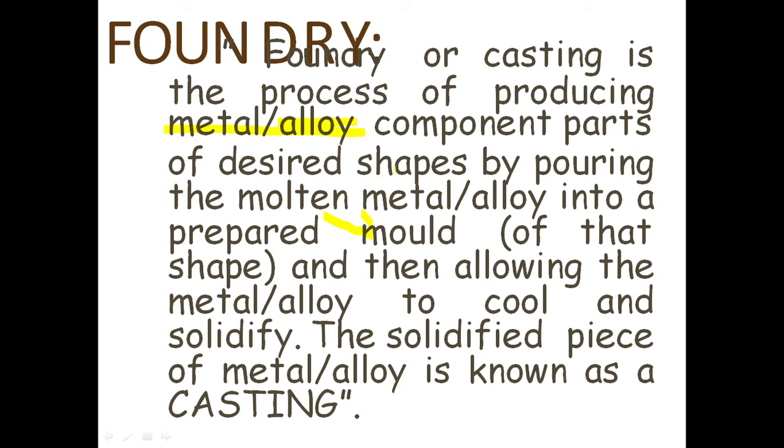In your viva, they may sometimes ask for a step by step explanation of the process of the foundry. So you can explain it like this: firstly there is melting of the metal, then there is pouring of the metal into the molds, and then we allow the molds to cool and solidify. After completing this process, the final product obtained, a solidified piece of metal alloy, is known as the casting.